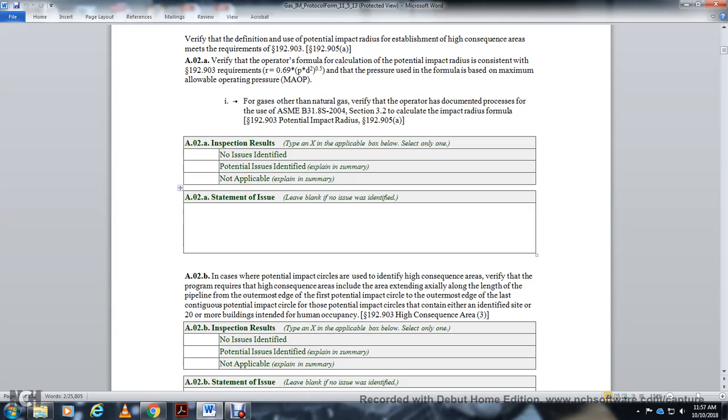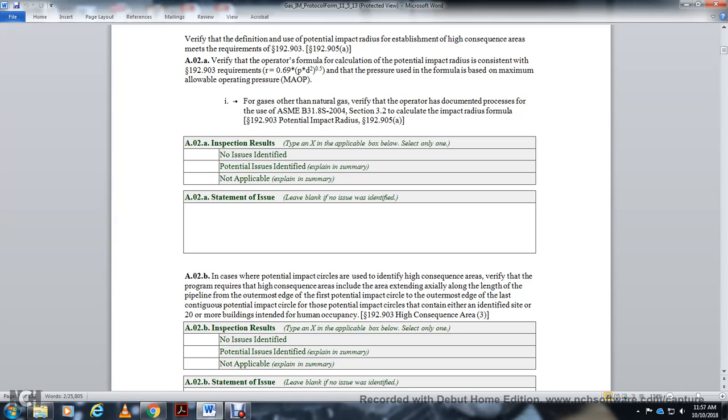AO2B, in the case of the potential impact circle where you have identified the high consequence area, verify the program requirements of the high consequence areas include the area extending axially along the length of the pipeline from the outermost edge of the first potential impact circle to the outermost edge of the last continuous and contiguous potential impact circle. Those potential impact circles can contain either an identified site or 20 or more buildings intended for human occupancy. Statute 192.903, high consequence areas 3.